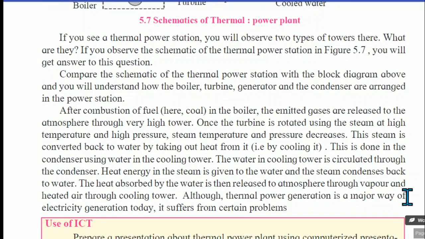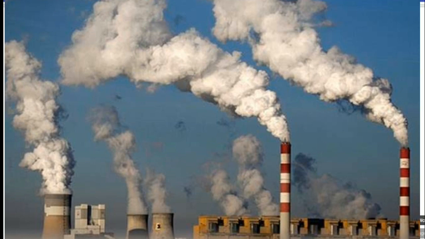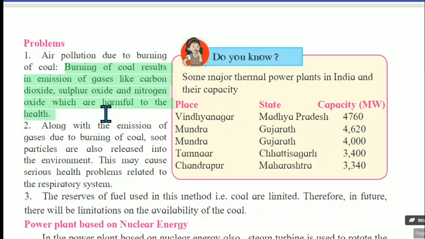Although thermal power generation is a major way of power generation today, it suffers from certain problems. First one, air pollution due to burning of coal. Burning of coal results in emission of gases like carbon dioxide, sulfur dioxide and nitrogen oxide, which are harmful to health. In air pollution, these three gases, oxides of carbon, oxides of sulfur, oxides of nitrogen, are all formed. They create air pollution. This is the first problem.